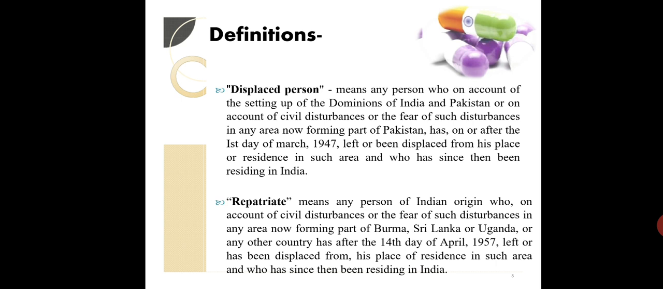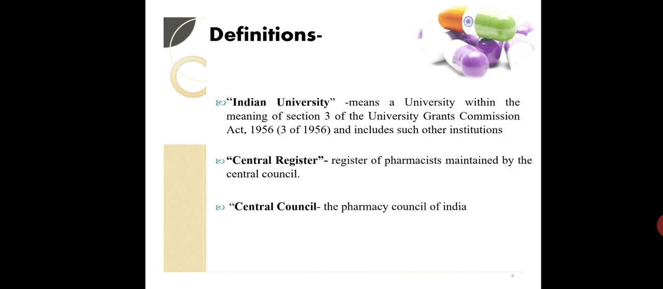So we were talking about India and Pakistan in the terms of displaced person. In the terms of repatriate, we are talking about Burma, Sri Lanka and Uganda. If the people have moved there or have come from there, then they are termed as repatriates. So don't be confused. If you find such words further in the act anywhere, then you are directly clear of the words.